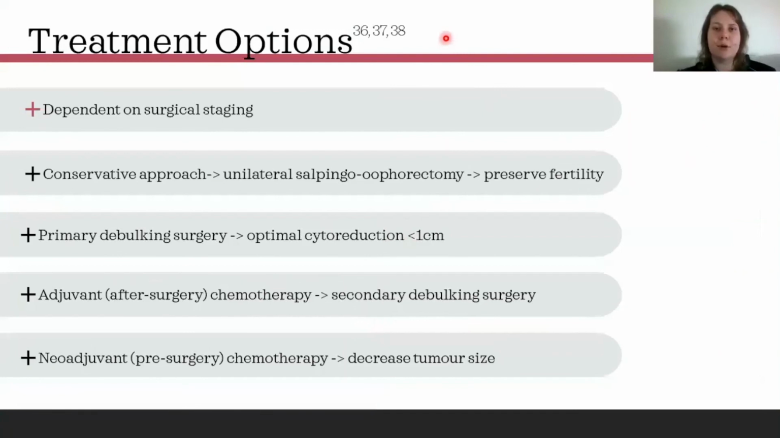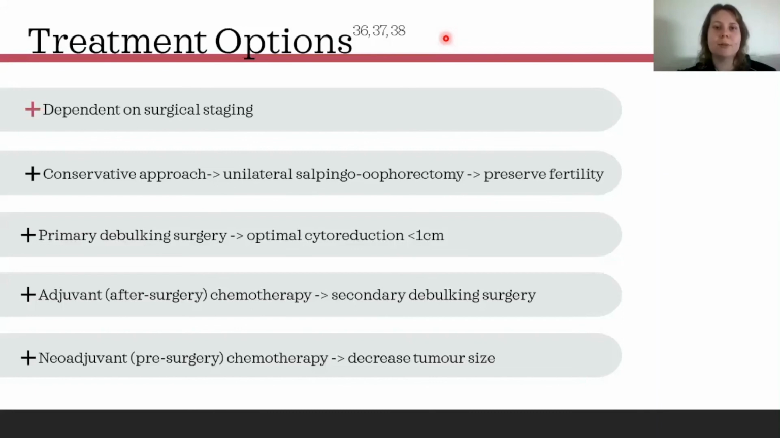There are three main treatment options for ovarian cancer depending on the stage of the neoplasm and the individual patient. Fertility-sparing conservative treatment can be recommended for younger women and involves a unilateral salpingo-oophorectomy. A primary debulking surgery followed by adjuvant chemotherapy is the treatment method of choice.